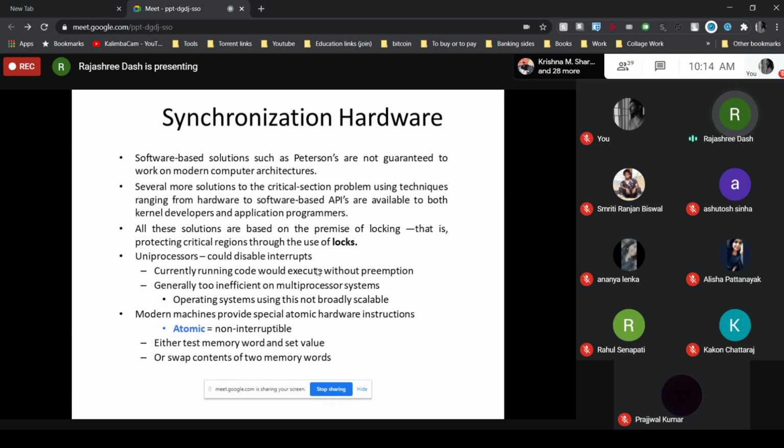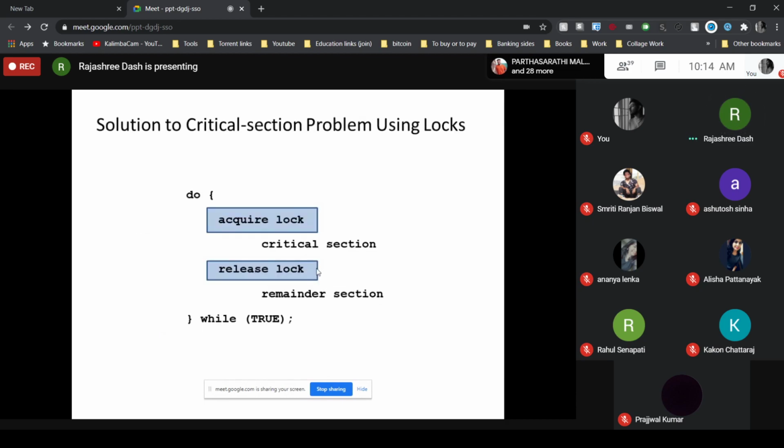There are many types of instructions. They may be used either for testing a memory word and setting it with a new value, or swapping the content of two memory words. So let's discuss the first one.